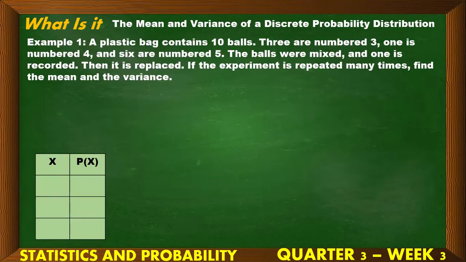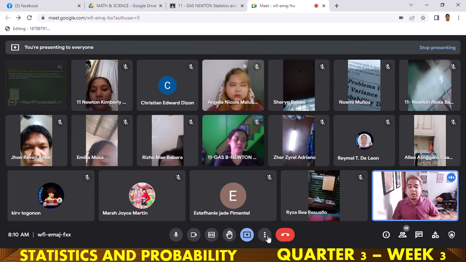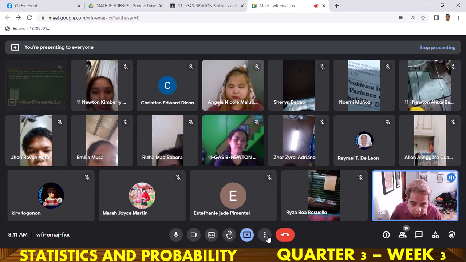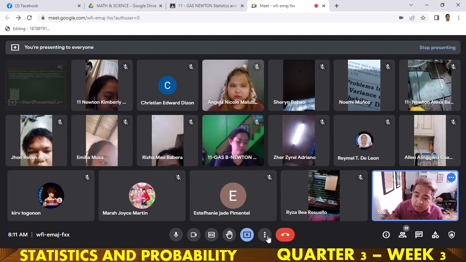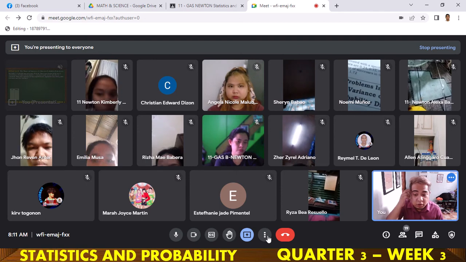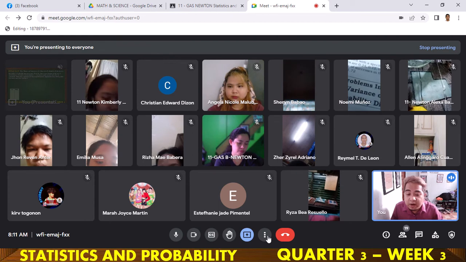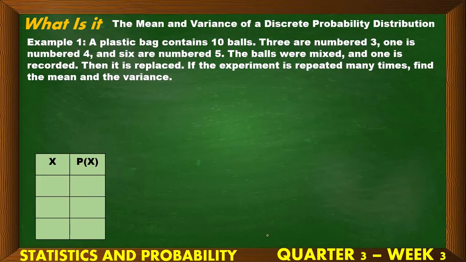Okay? So, let us continue with problem number 1. Ito na, problem tayo. But this time, the first problem muna tayo. Doon muna tayo sa nakasanayan nyo, nakasanayan na way on solving the variance, no? Yung paggamit ng mga table. And then yung next na problem natin, doon natin i-apply yung panibagong formula ni variance. Okay? So let us continue.